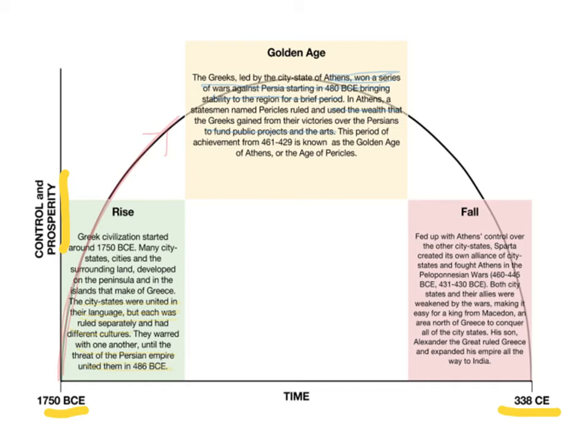This period of achievement from 461 to 429 is known as the Golden Age of Athens, or the Age of Pericles. So when we look at this arch, we are at the highest point in the chart, showing that this is where ancient Greece had its height of control and prosperity during its golden age.